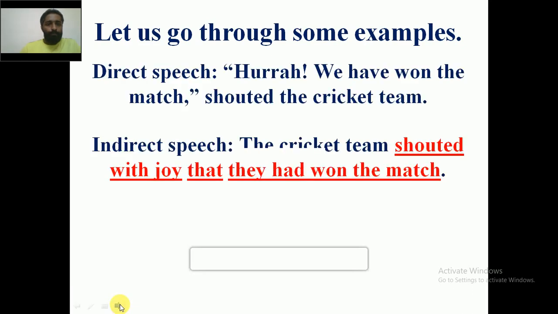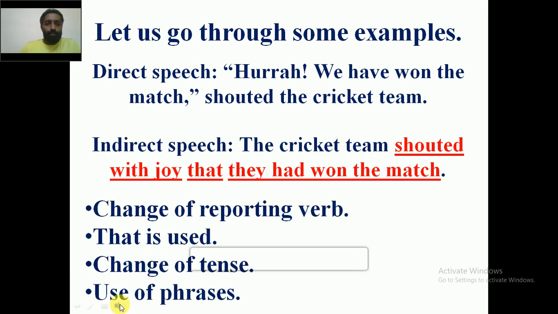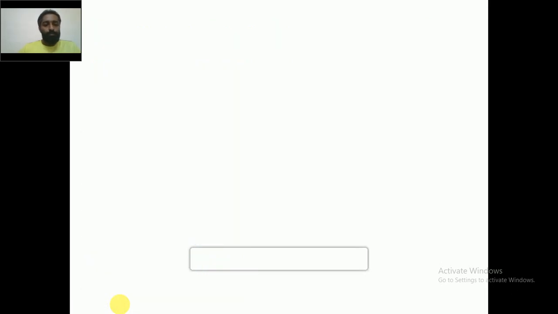Direct speech: Hurrah, we have won the match, shouted the cricket team. Indirect speech: the cricket team shouted with joy that they had won the match. Again, the change of reporting verb. Shouted remains the same. Shouted with joy, that is the phrase that is used. Conjunction called that is used. Change of tense, we have won is changed into they had won the match. I think now you have understood the way to change an exclamatory sentence from direct into indirect speech. Let's take one more example.